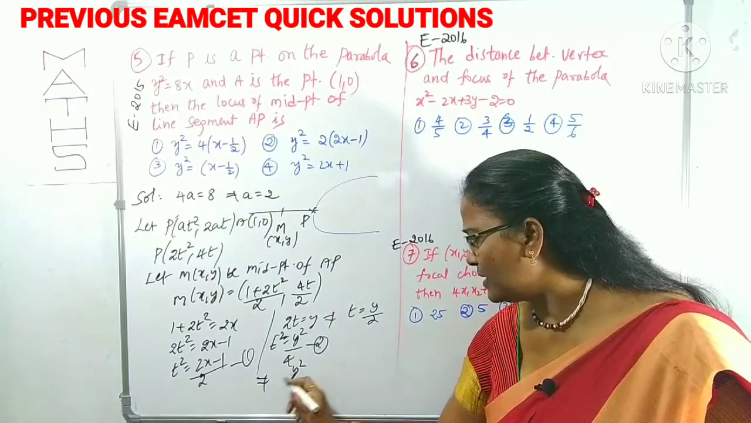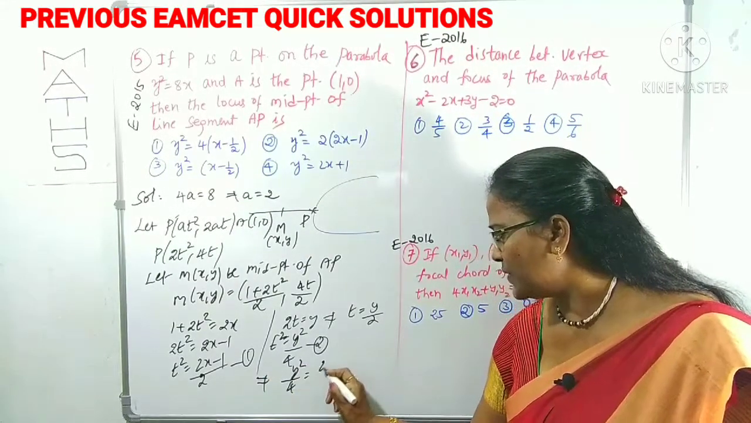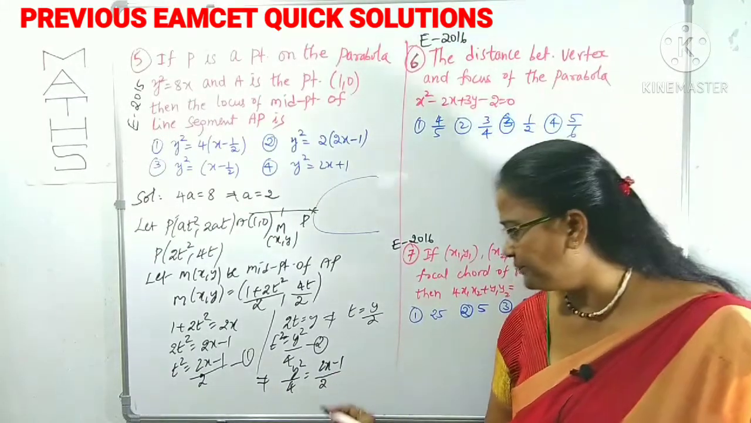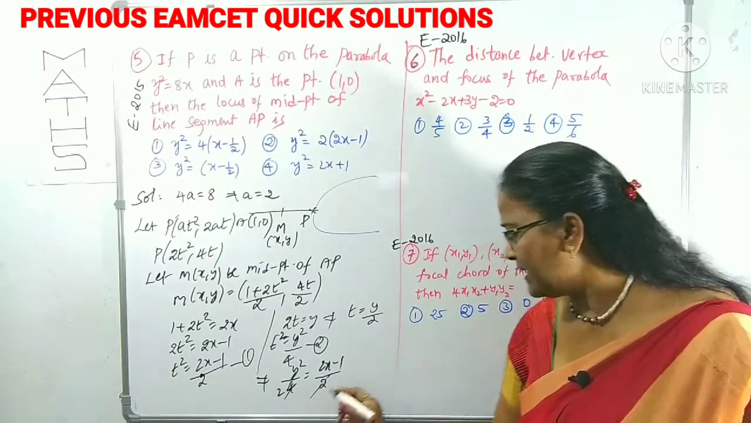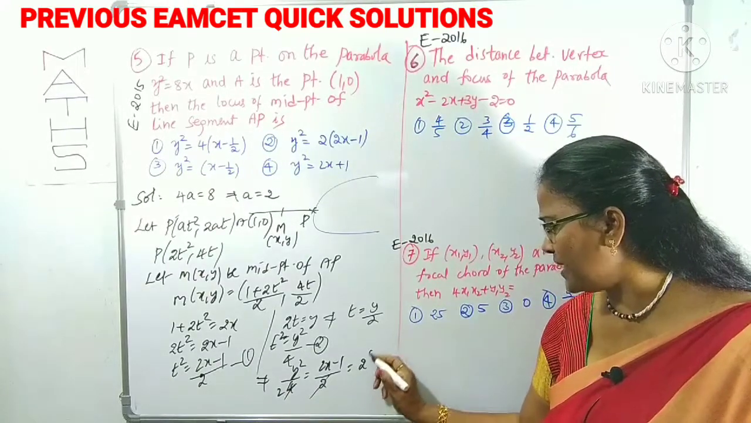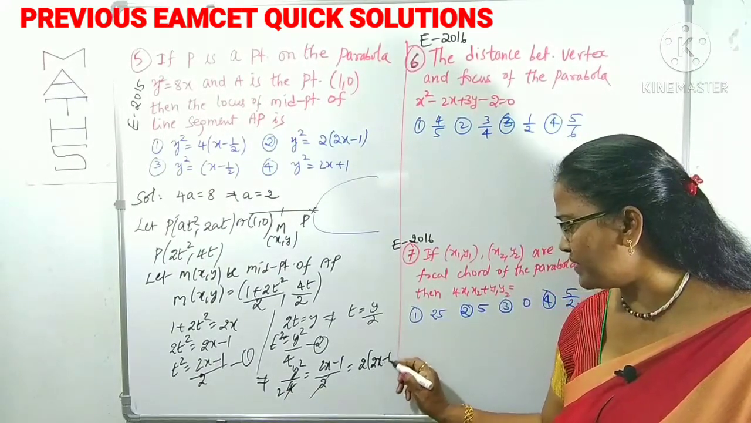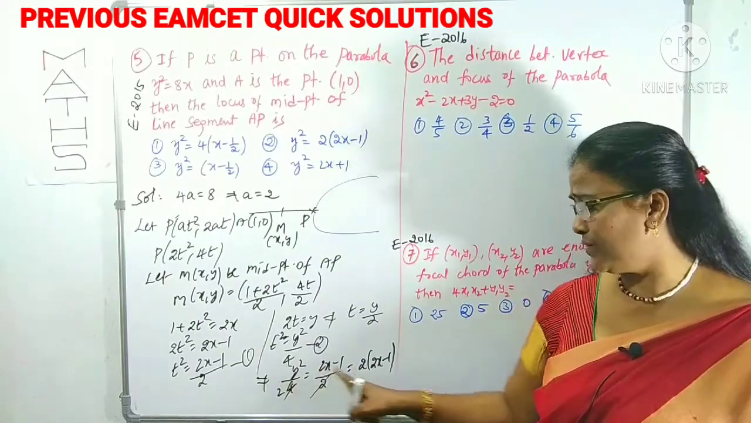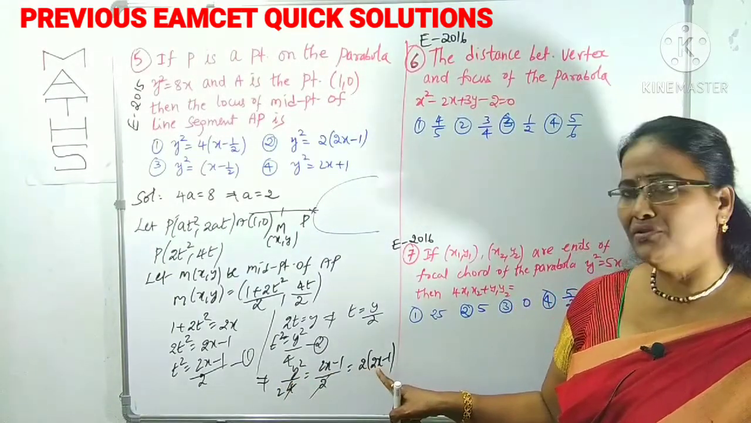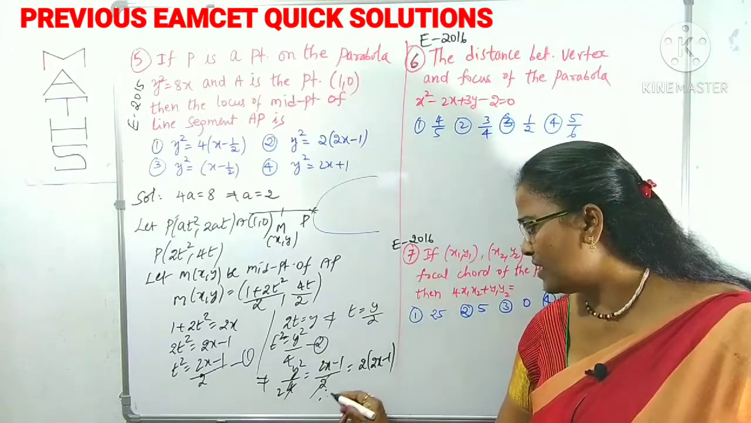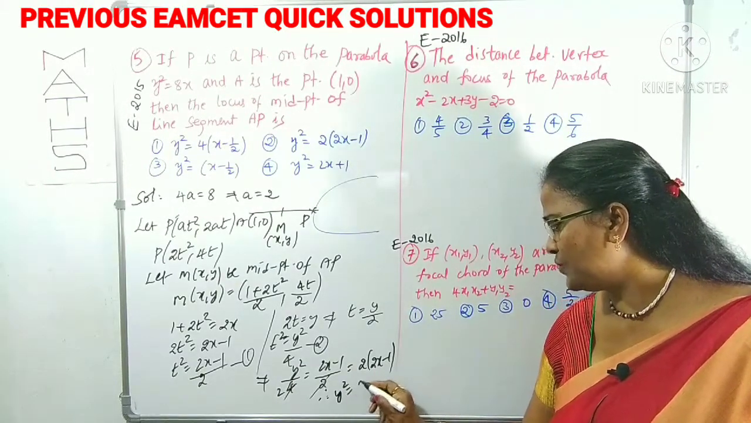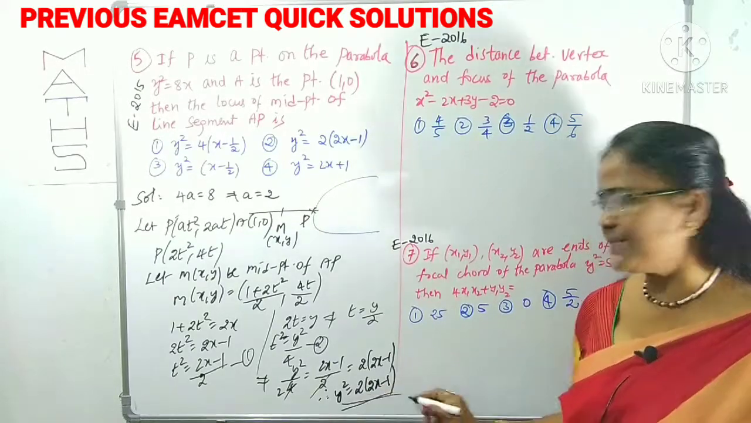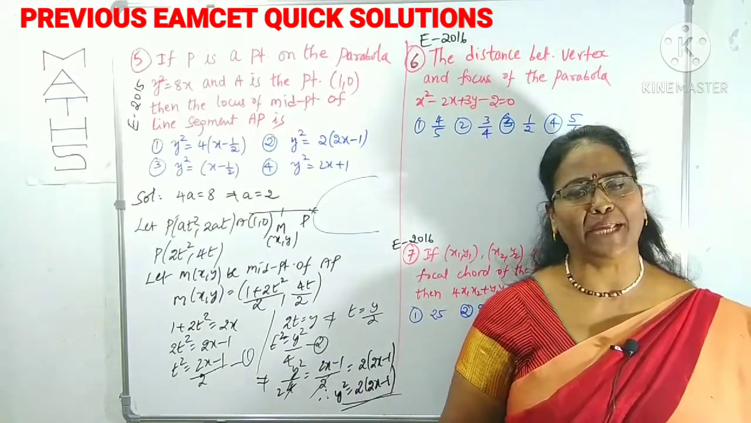y square by 4 clearly equals 2x minus 1 by 2. 2 cancels 2 times here. Now it will be cross multiplication, becomes 2 times of 2x minus 1. Therefore, what is the locus of the point? y square equals 2 times of 2x minus 1. This is our locus of the midpoint of AP.